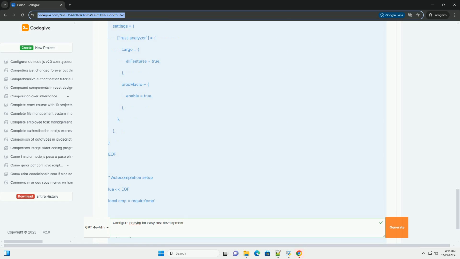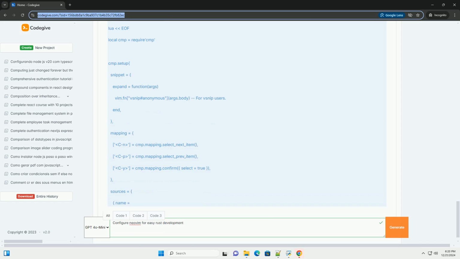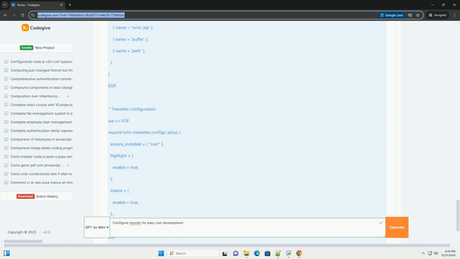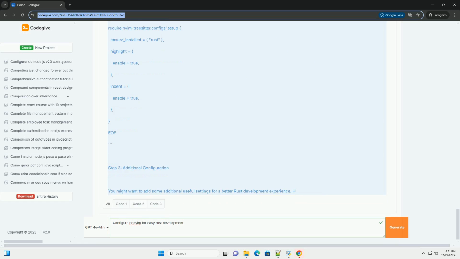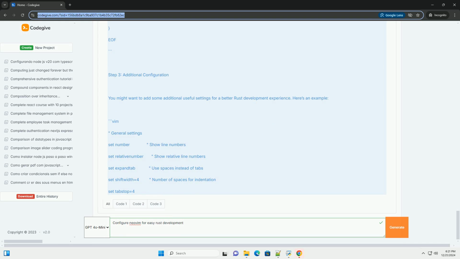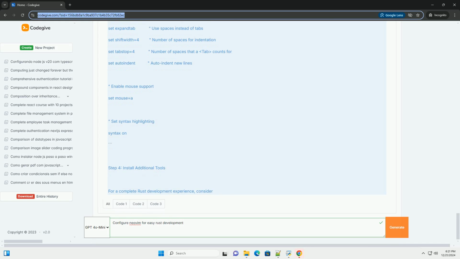https://neovim.io. 2. Install Rust. If you haven't already, install Rust using rustup. Bash. curl --proto '=https' --tlsv1.2 -sSf https://sh.rustup.rs | sh. 3. Install cargo.